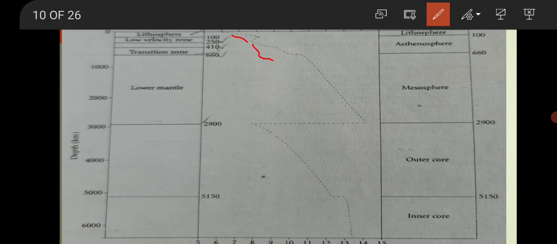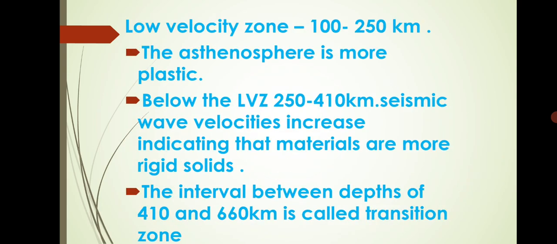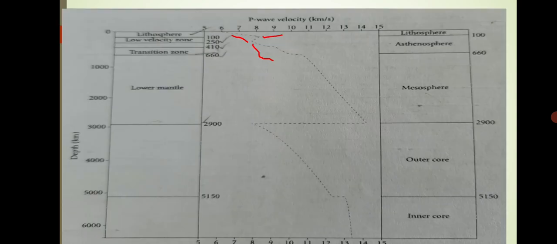In the low velocity zone, see here the P wave velocity graph, you can observe it. Below the low velocity zone, 250 to 410 kilometers, seismic wave velocities increase, indicating that materials are more rigid solids.